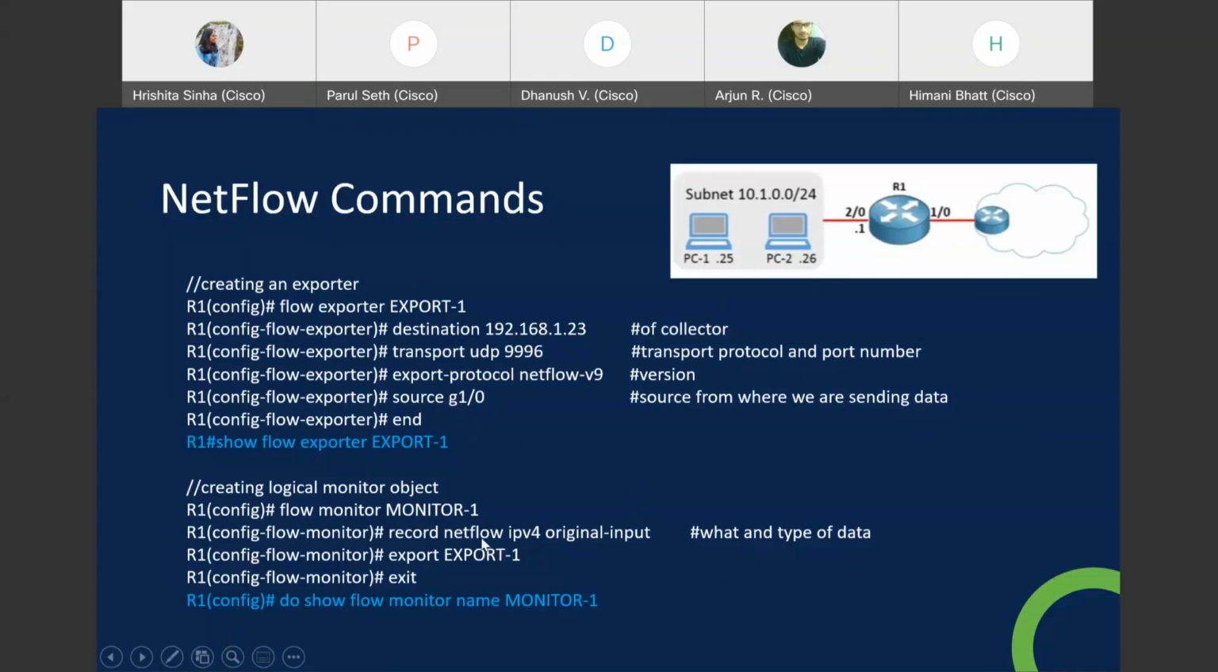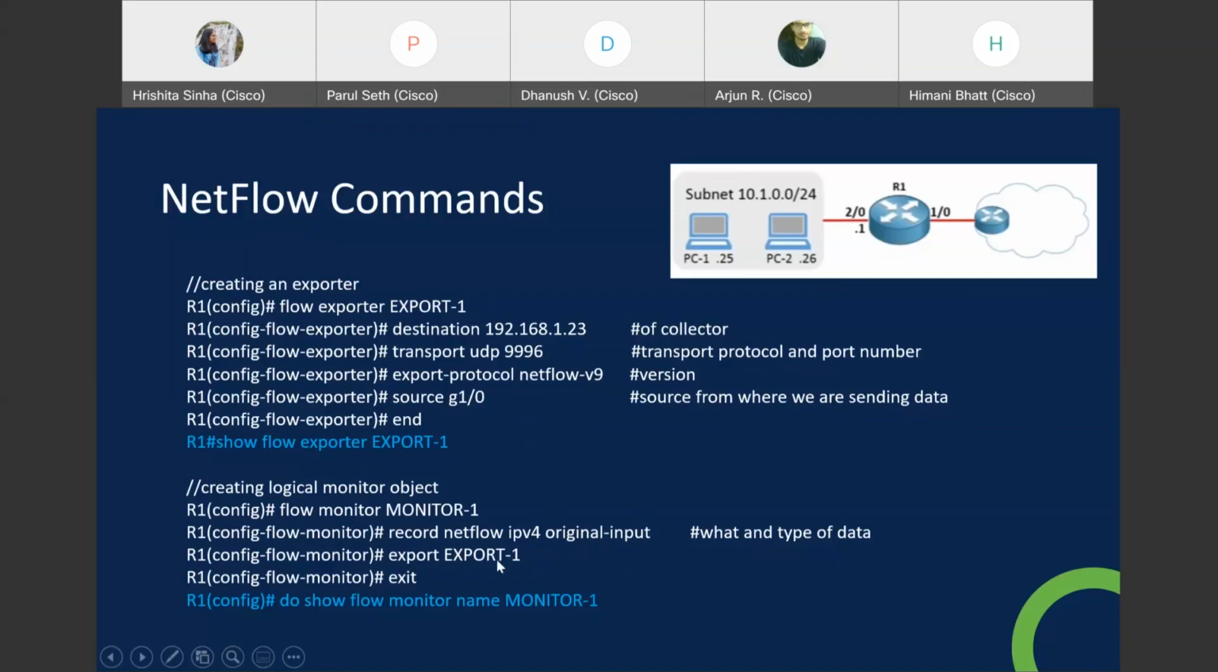Now we will configure a monitor. Monitor is something which will monitor the traffic, and right now it is a generalized monitor. We haven't assigned it to any interface. So flow monitor, then the monitor's name, the capital letters are the name. Record netflow ipv4, what kind of protocol, and input. We are choosing ingress traffic here.